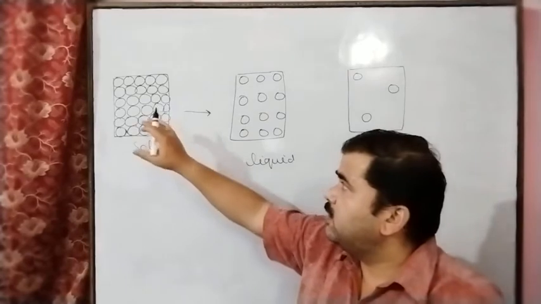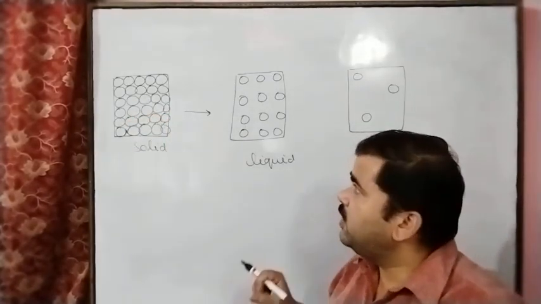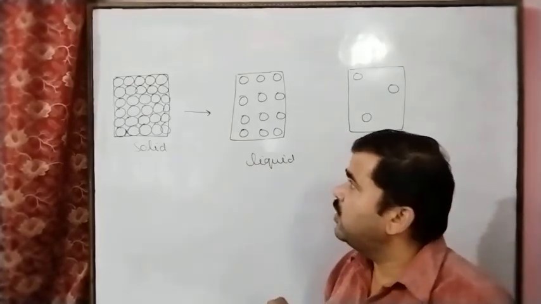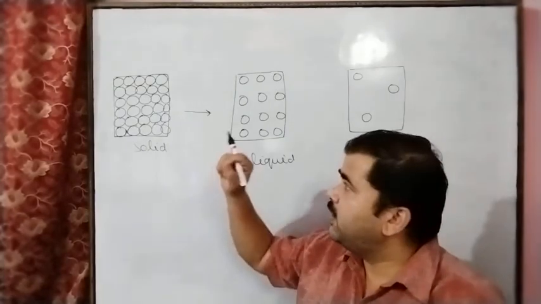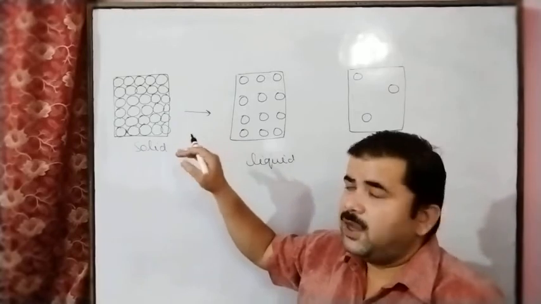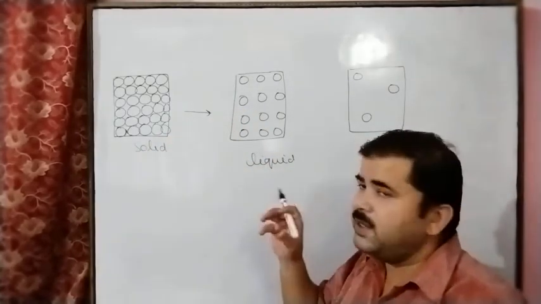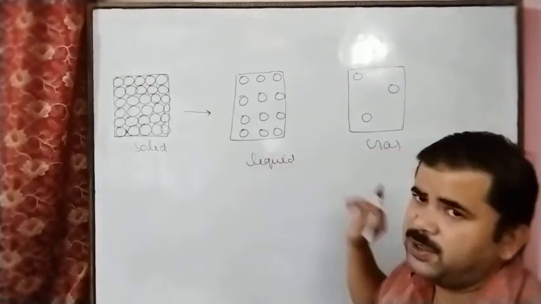These solid particles absorb energy, vibrate more, move more, and in this way the interparticle force of attraction decreases and interparticle spaces increase, and in these spaces energy is stored, energy absorbed. So that's why the solid changes to liquid state.